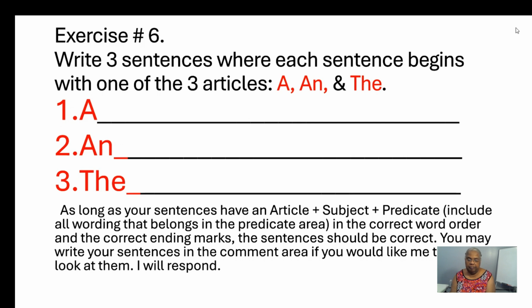Exercise 6. Write 3 sentences where each sentence begins with one of the 3 articles: a, an, and the. As long as your sentences have an article and a subject and a predicate, including all wording that belongs in the predicate area, in the correct word order and the correct ending marks, the sentences should be correct. You may write your sentences in the comment area if you would like me to have a look at them. I will respond.